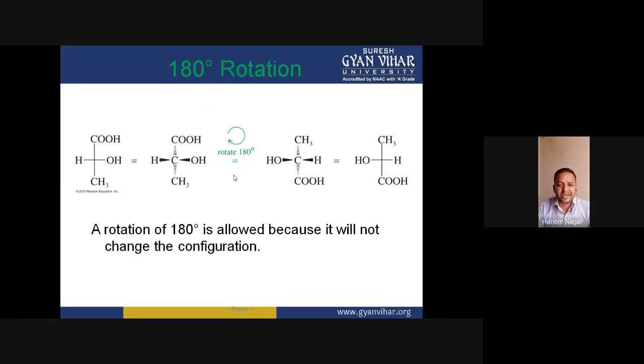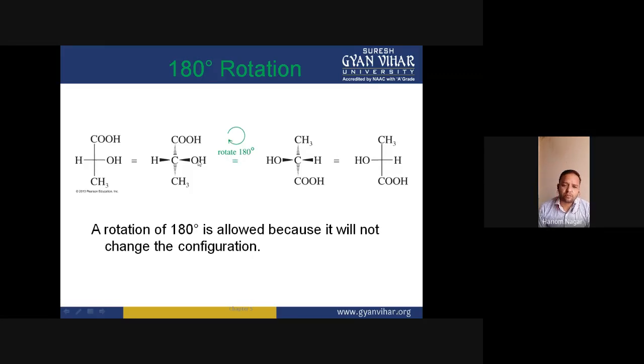For example, here this compound has the groups in this orientation, and this is also a 2D representation of this compound, but here the groups are not in the plane, and this molecule is now rotated by 180 degrees.